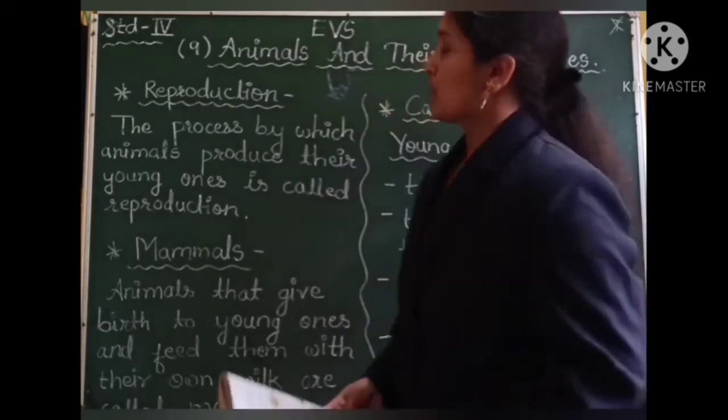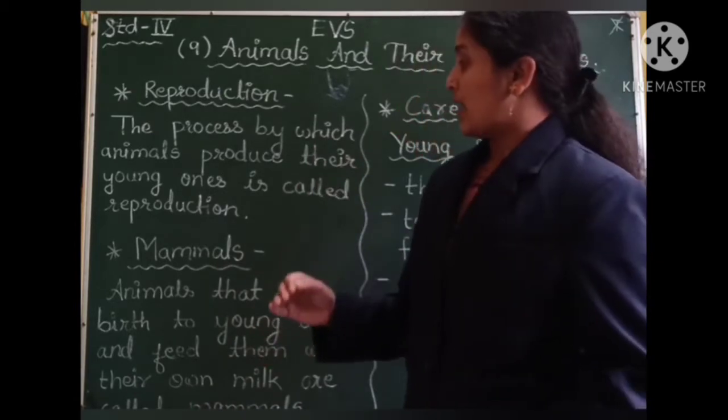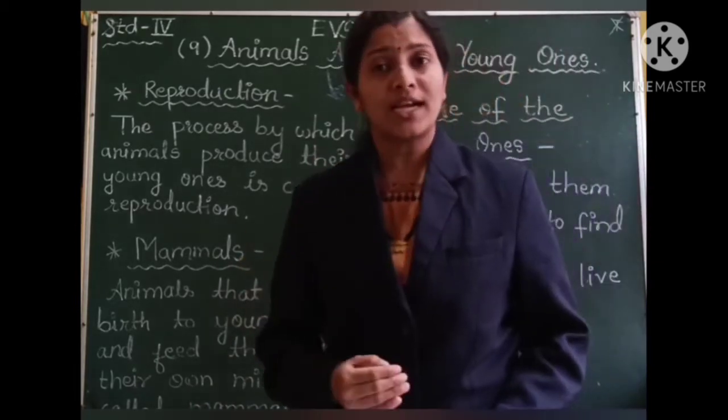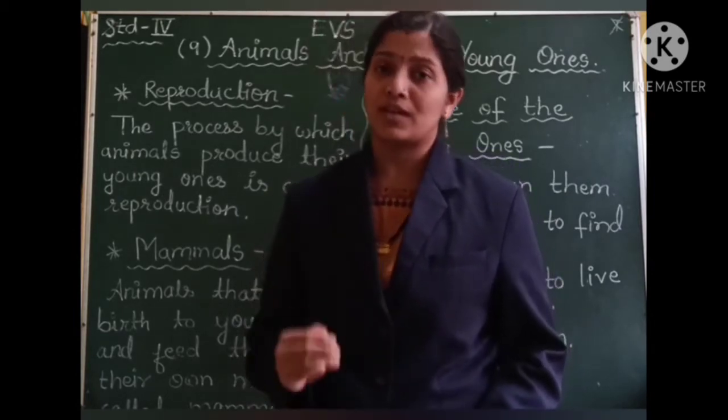So students, as I told you about reproduction in the mammals, also the second way is the process of reproduction by laying of eggs.